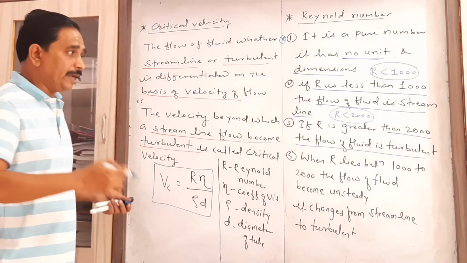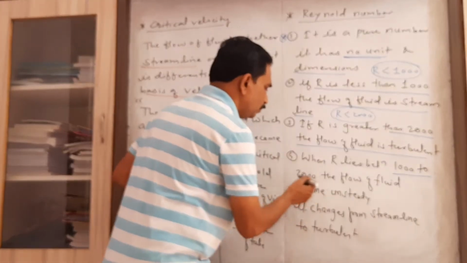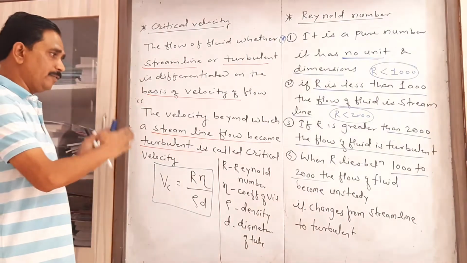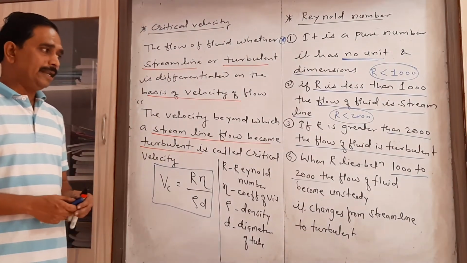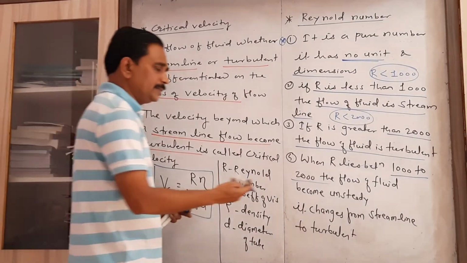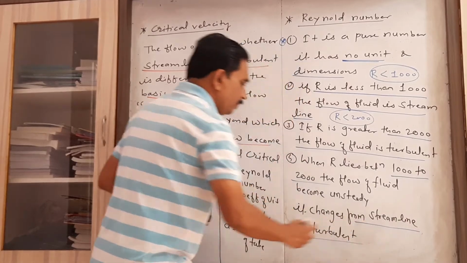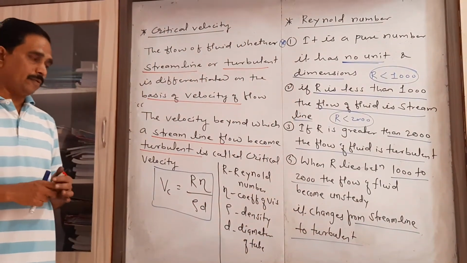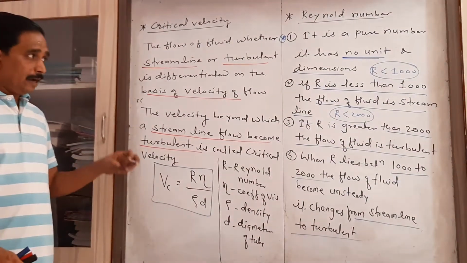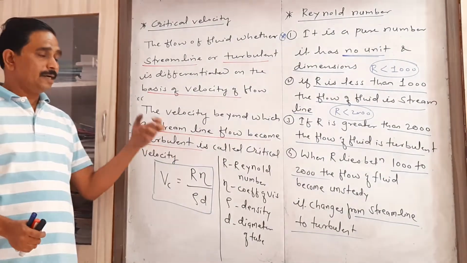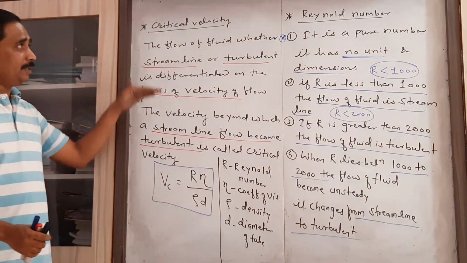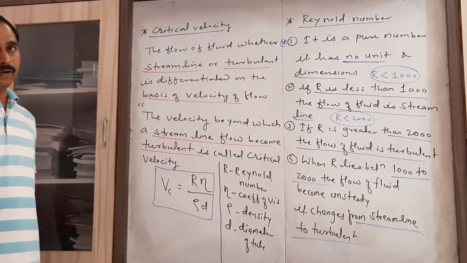But what about when the value of R is between 1000 and 2000? When the value of R lies between 1000 and 2000, there is a conversion of flow of the fluid. It means the streamline flow changes into turbulent flow. That is how, with the help of the Reynolds number, we can identify whether the flow is turbulent or steady. So these are the two points related to the flow of fluid.